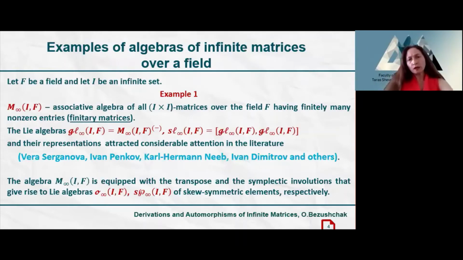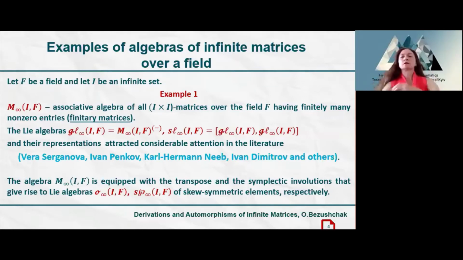We will talk about the following classes of algebras of infinite matrices. So first of all, the associative algebra of all I cross I matrices over a field having finitely many non-zero entries. Sometimes these matrices are called finitary matrices, and notice that I is an infinite set.